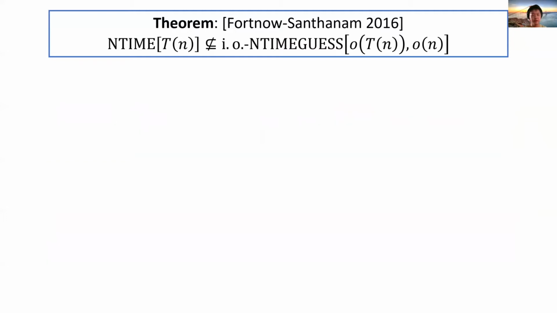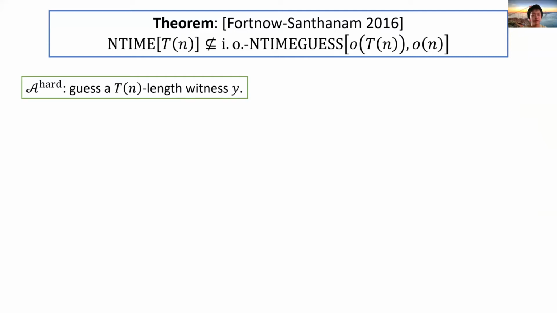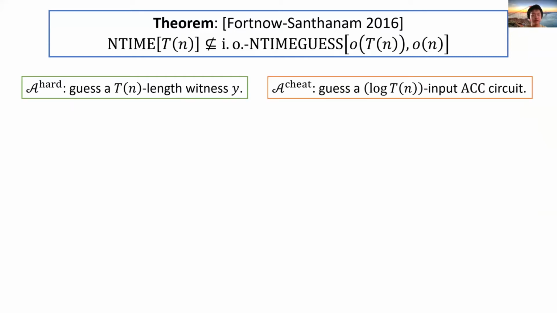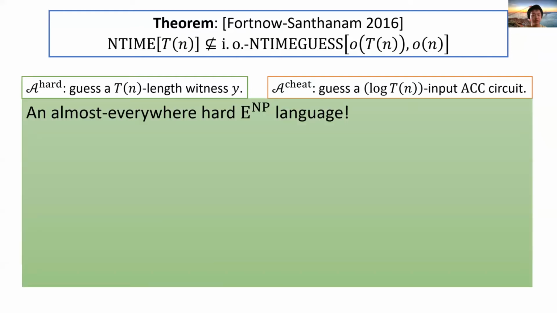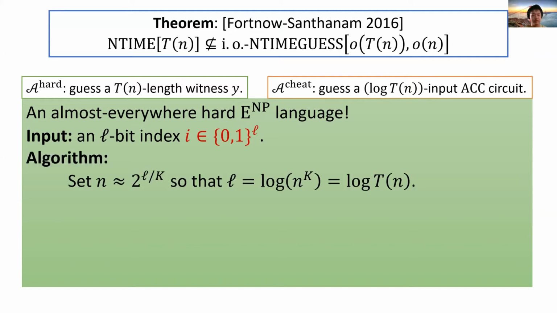We are ready to construct the final E^NP language. We also put two algorithms here for reference: the correct algorithm, A-hard, and the cheating one, A-cheat. This time, we construct an E^NP algorithm without advice. The algorithm takes an L-bit string i as input. It sets n as roughly 2^(L/k), so that L equals k log n, which in turn equals log of n times T(n).